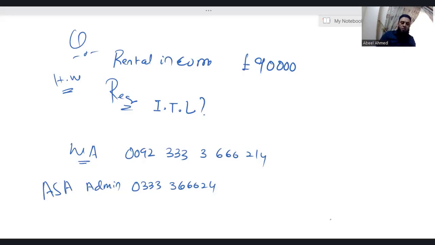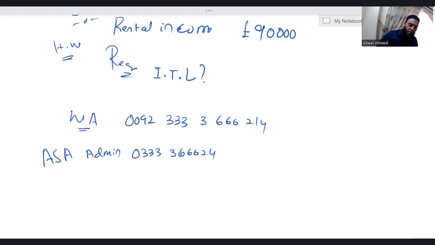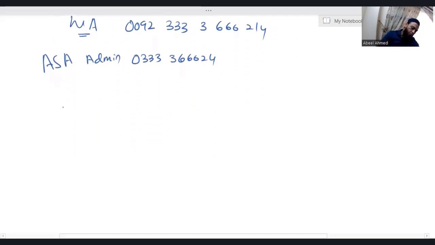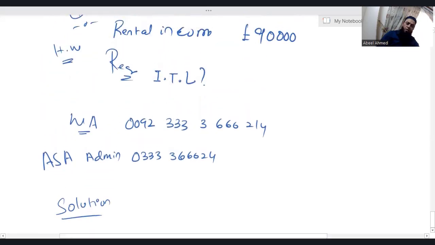Let's just start another lecture on taxation. I did give a small question as homework. I believe you people have attempted. Let's see what answer you got. Rental income is a non-saving income. Rental income is 90,000.